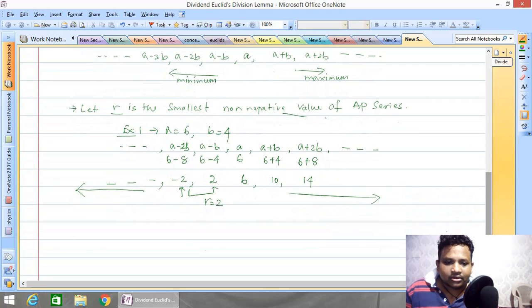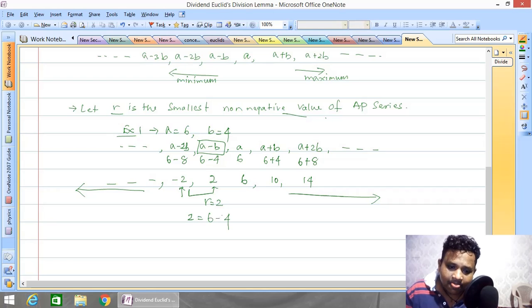Now let us compare. When R is equal to 2, then this will be how much? A minus B. Then what should be the value of Q? Now if you compare this, you can write down 2 is equal to how much? 6 minus 4. Here 2 is equal to 6 minus 4.